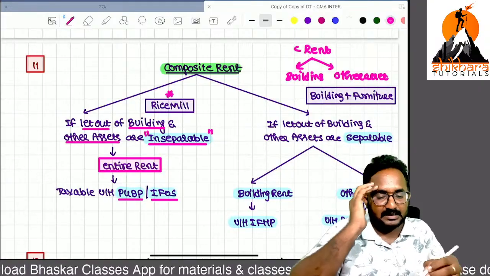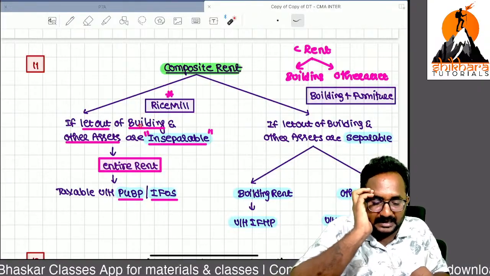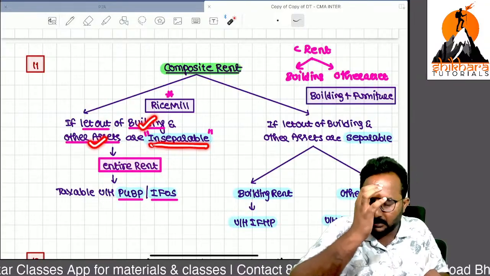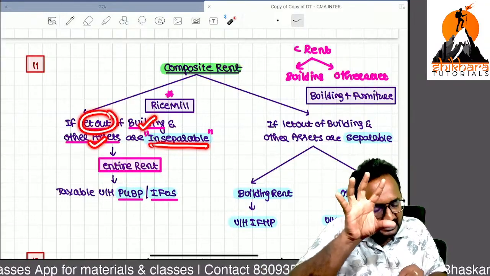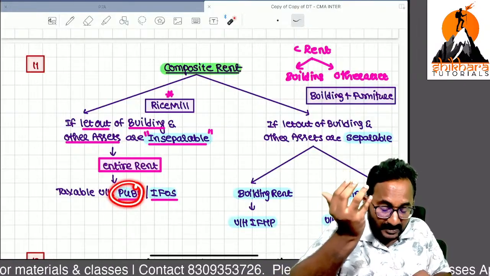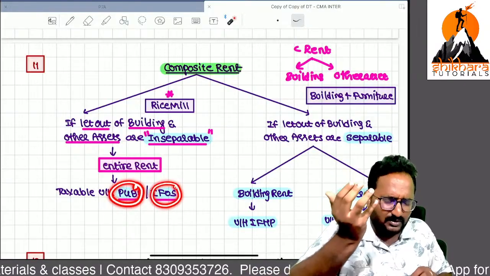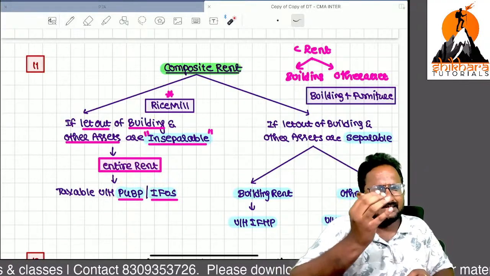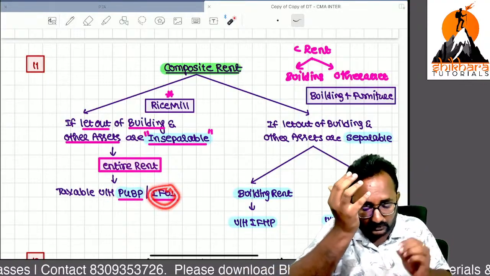Remember the rice mill example: these two lettings are inseparable. So that's why the entire rent from the rice mill is PGBP. If the SSE is doing the business of letting out rice mills, it is PGBP. If only one or two rice mills are there, generally it is income from other sources.